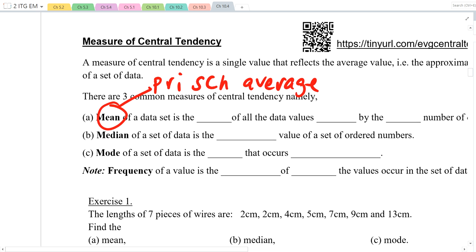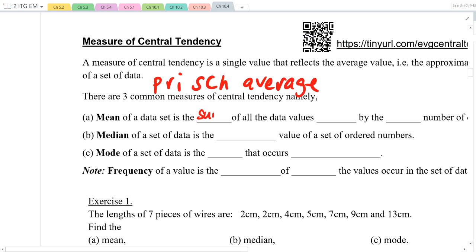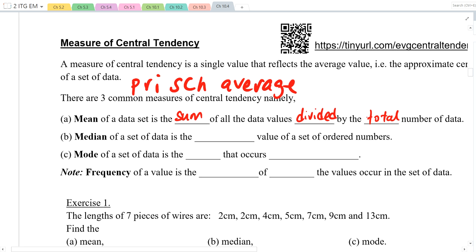Okay, so the mean of a data set. A data set will be just a group of numbers. It will be the sum of all the data values, then divided by the total number of data. So is this the same as what you have learned for average in primary school? Should be the same lah. Okay, it is the same. Just that now we don't call it average anymore. We call it the mean. So what is the mean height of the students in this class? Take all the heights, add up, divided by the total number of students.